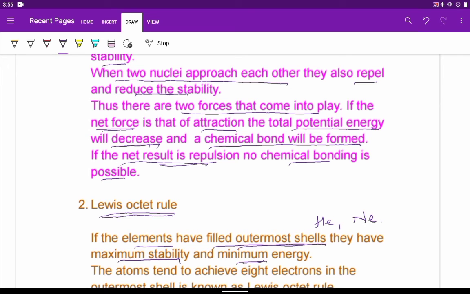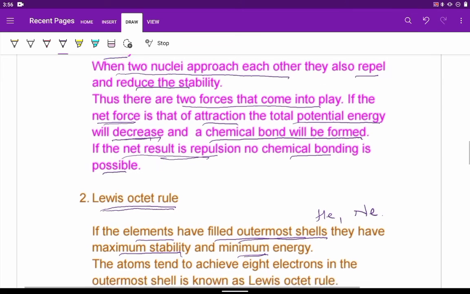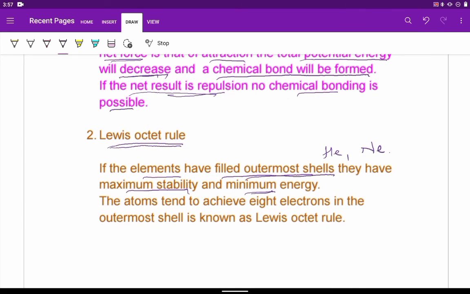Always when energy is less, stability will be more. Other atoms also tend to achieve 8 electrons, so that they also get a noble gas configuration. This rule is called the Lewis octet rule. That is, the atoms try to achieve 8 electrons in their outermost shells.